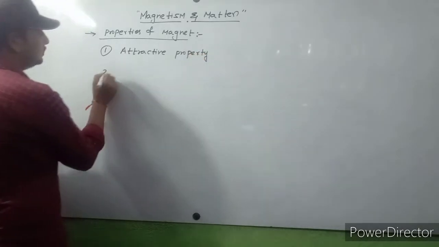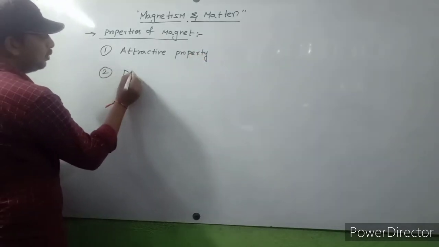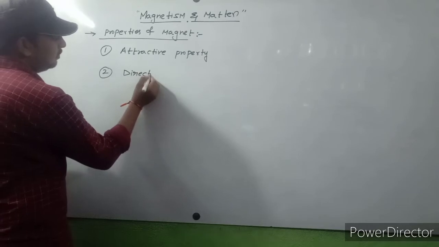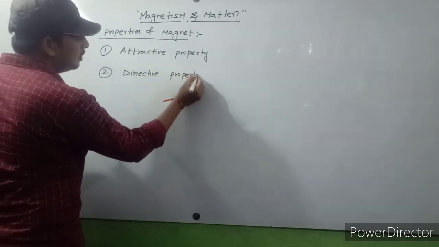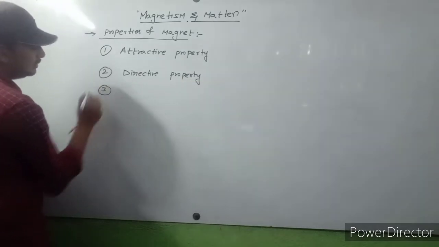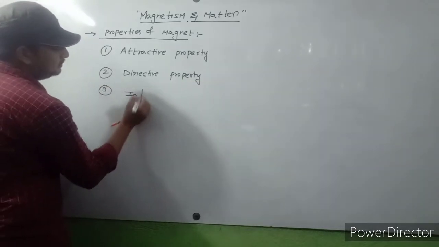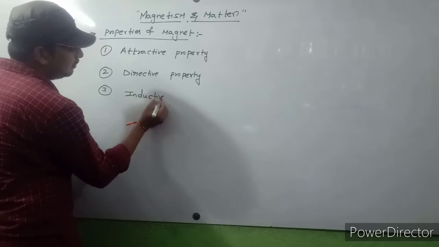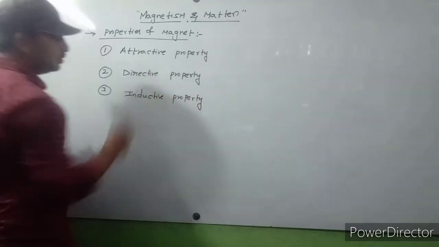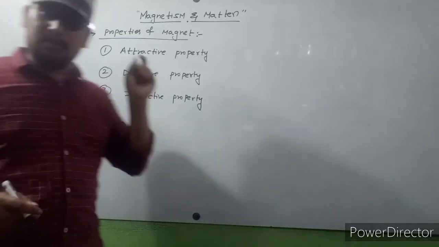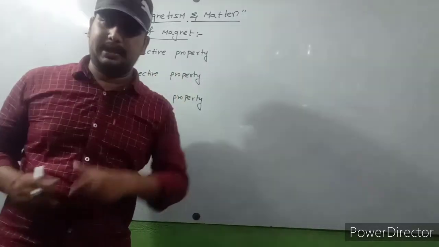Second property, directive property. Third property, inductive property. So these three properties are the most important properties of magnet.